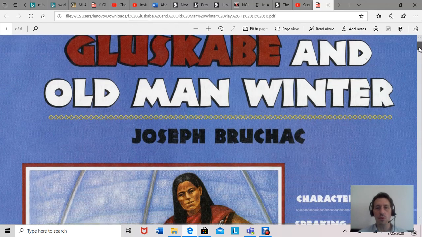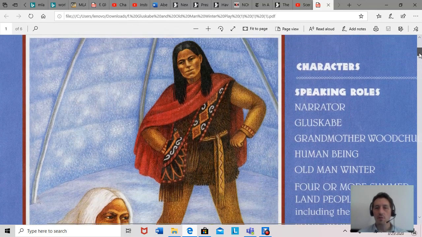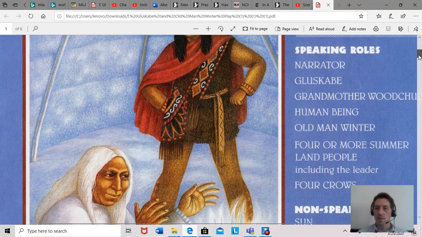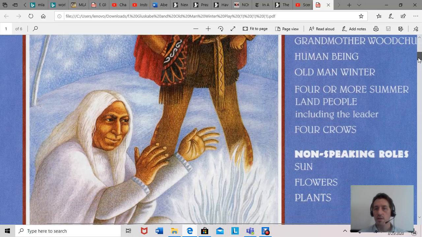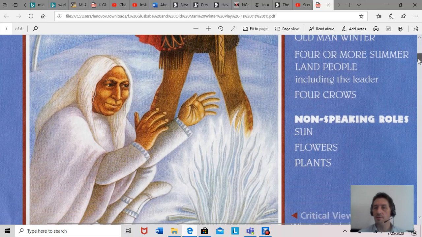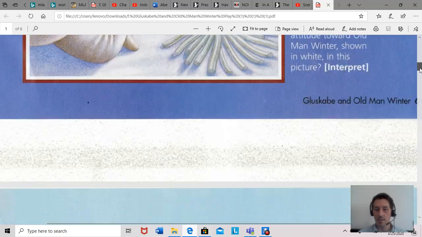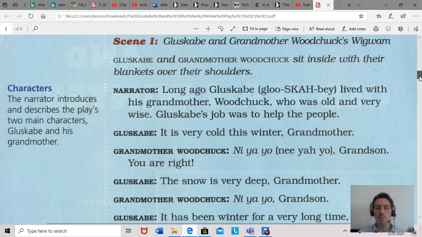So a little review of what we did yesterday. Remember the characters. You had our narrator, Gluskabe, Grandmother Woodchuck. Then there's these other characters who we haven't really quite got to yet. Now, what do you remember from scene 1 and scene 2? Take a minute to think about it.